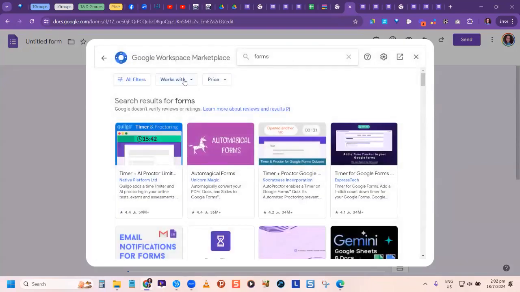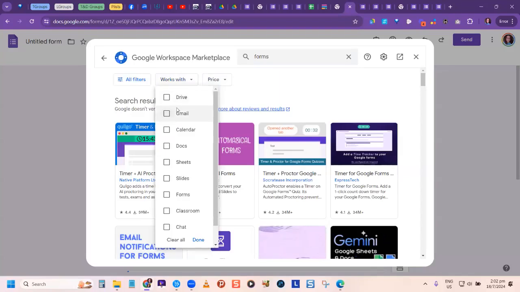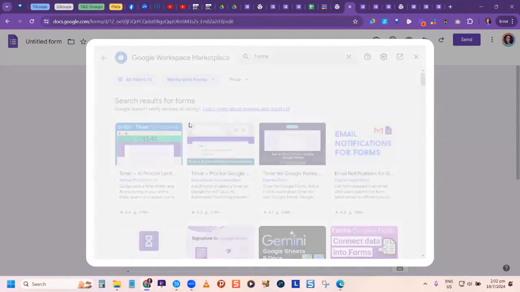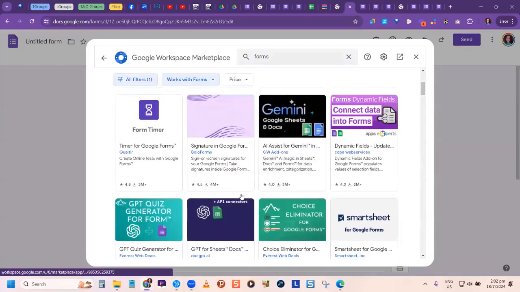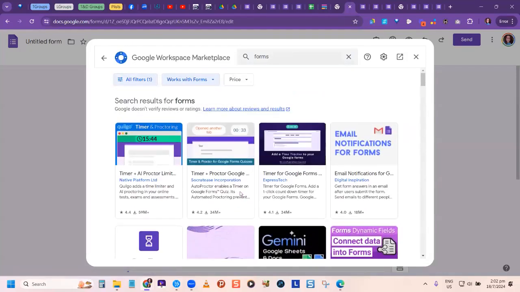What that does is give you this option here that shows you how you can search. You want to search for add-ons that work with Google Forms. So you check this, click done, and it's only going to show you add-ons that work with Google Forms. So with that link that I shared with you, you're going to go through and see the different kinds of form add-ons and see which one you want to try.